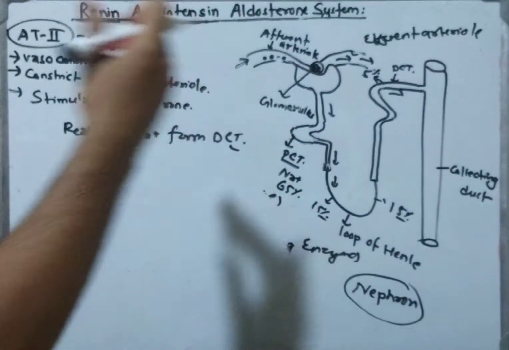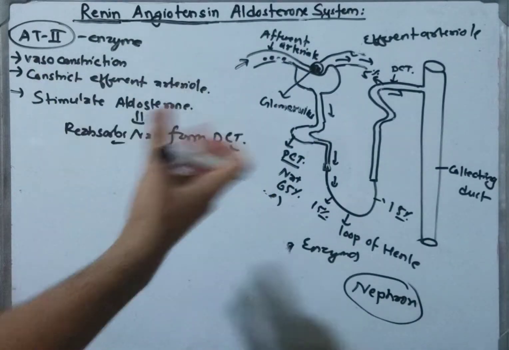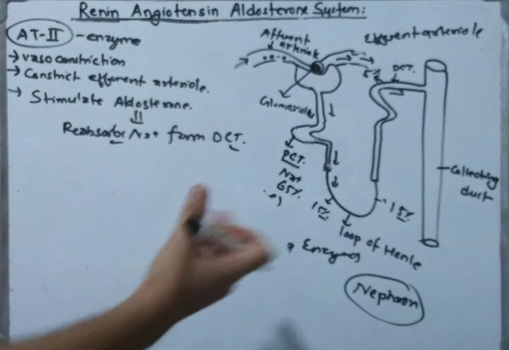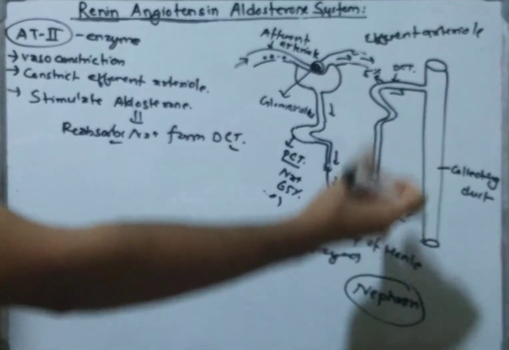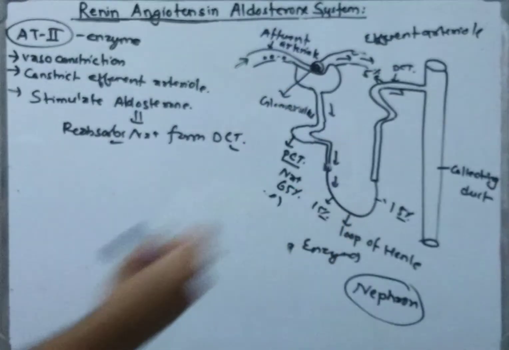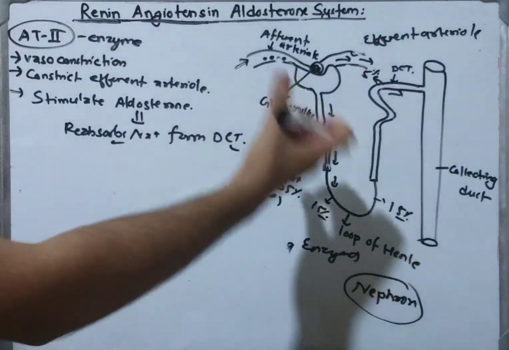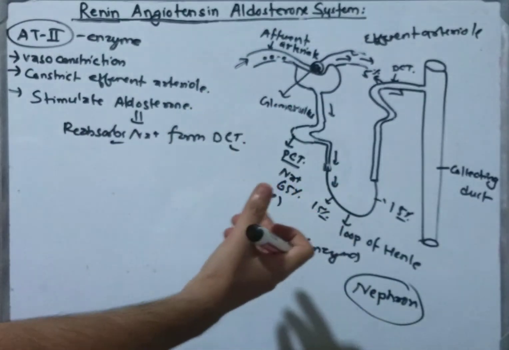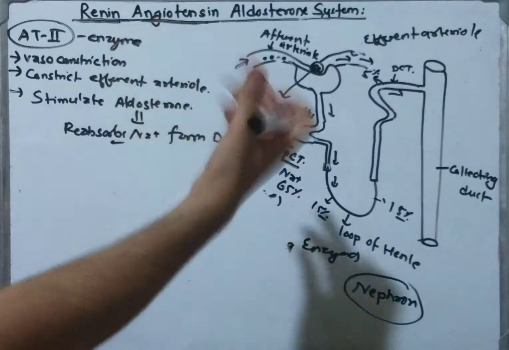We have to know that the path of the water is decided by the path of the sodium. So when the sodium is reabsorbed, the water is also reabsorbed, and obviously the blood volume rises in the systemic circulation, as well as the blood pressure.